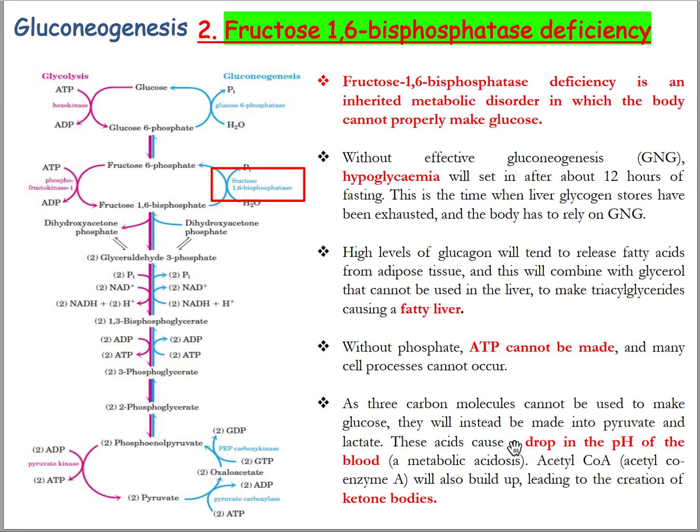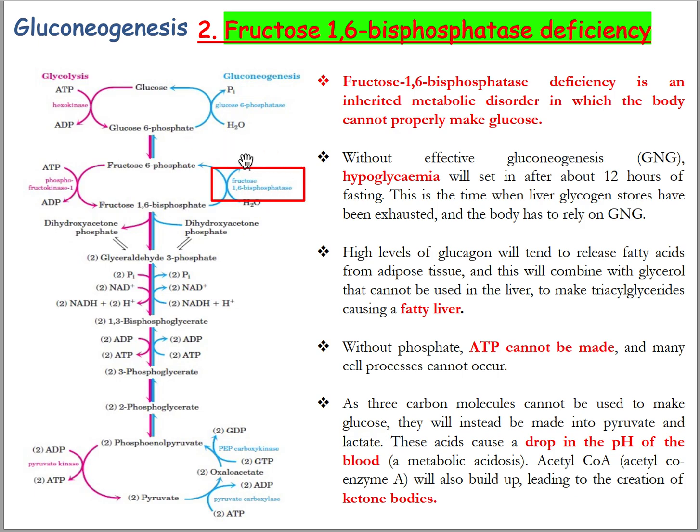Fructose 1,6-bisphosphatase is the enzyme that regulates the second irreversible reaction in gluconeogenesis. Fructose 1,6-bisphosphatase deficiency is an inherited metabolic disorder in which the body cannot properly make glucose.